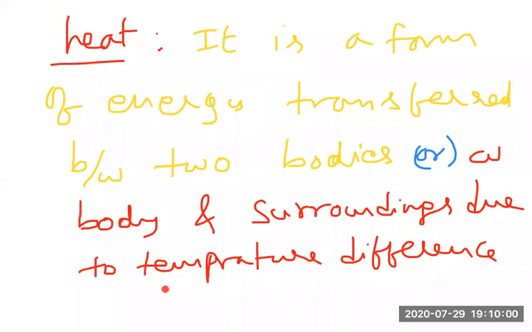Temperature, you are telling, sir. What is this temperature? Temperature is defined simply as a thermal condition.